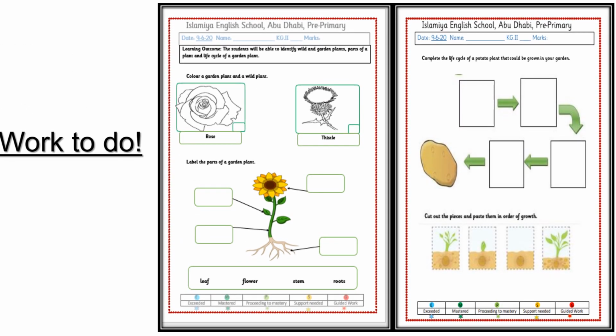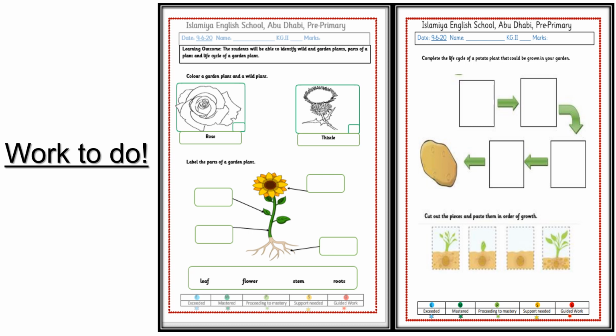In this assessment, the first question is to color a garden plant and a wild plant. Label the parts of a garden plant as the words are given in the box. You need to choose the correct word and write in the given boxes. The third question is about the life cycle of a plant. You will cut out the pieces and paste them in order of growth.